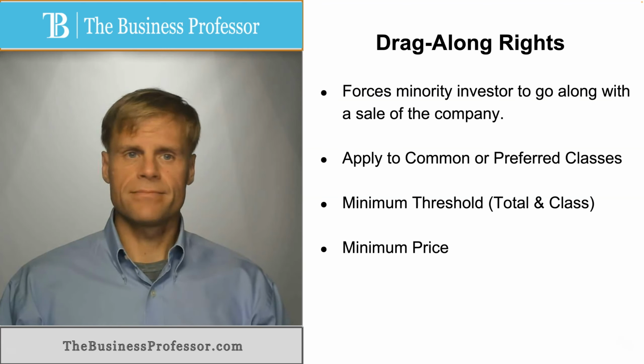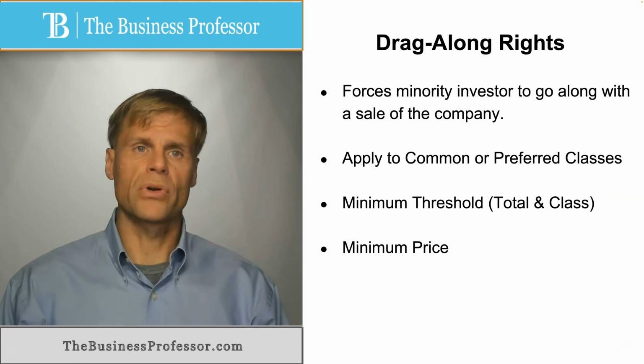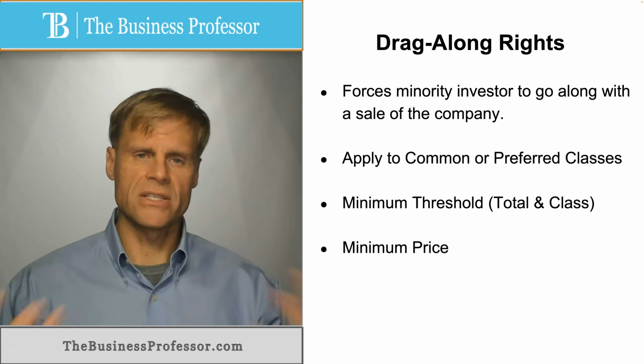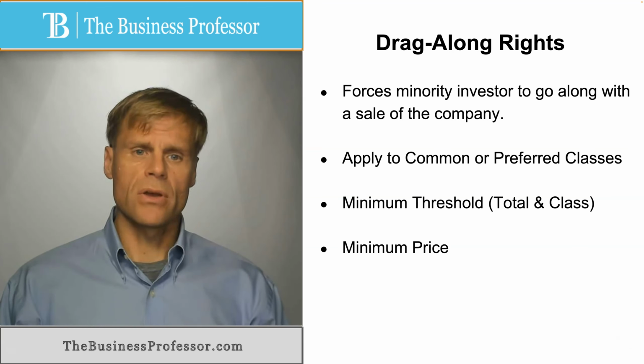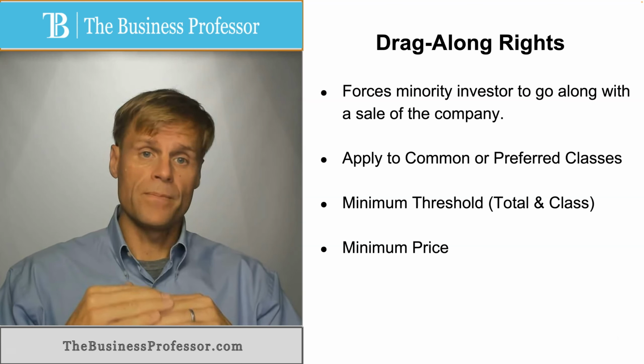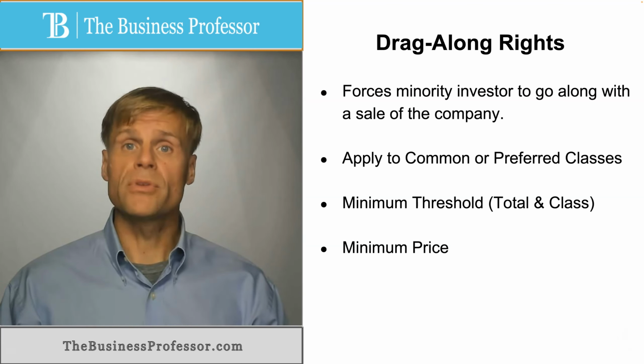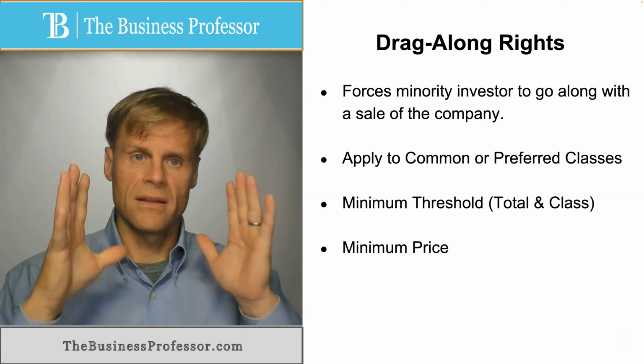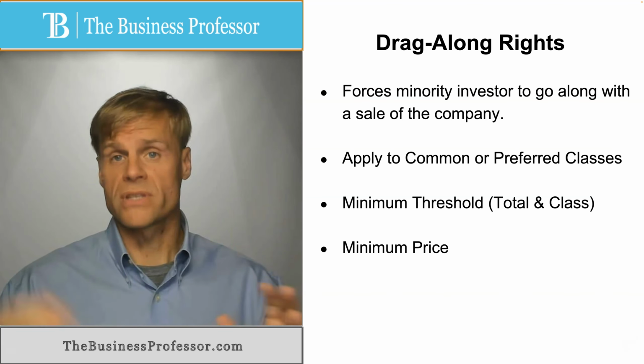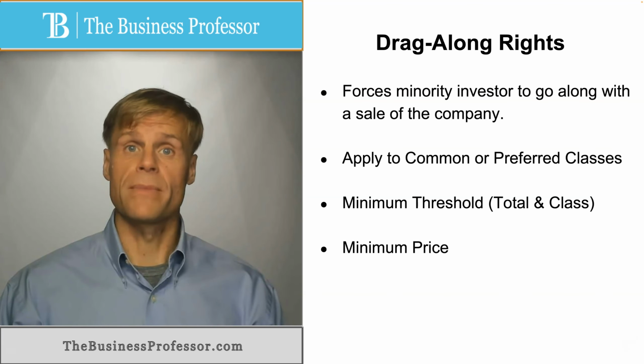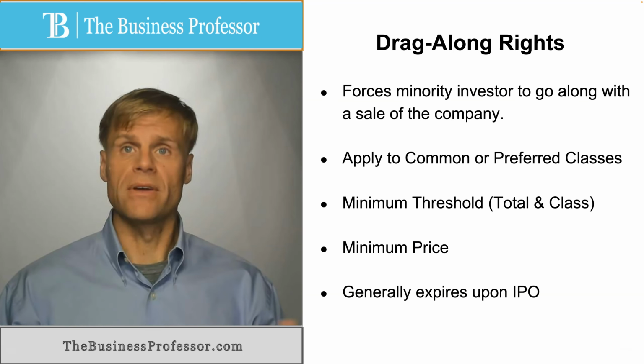And this is, once again, to keep a company from preemptively selling before it's reached its maturity value. So you set that minimum price, and if you do get that minimum price per share, that minimum total value, then once again, the larger class of shareholders can drag along the minority shareholders to make them go along with the deal, to keep them from holding it up.